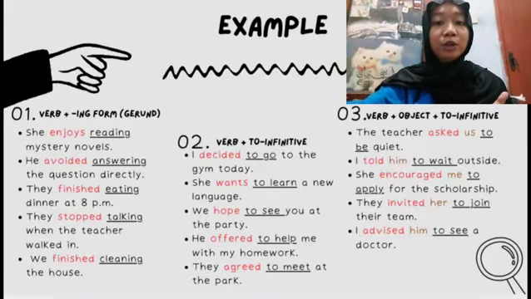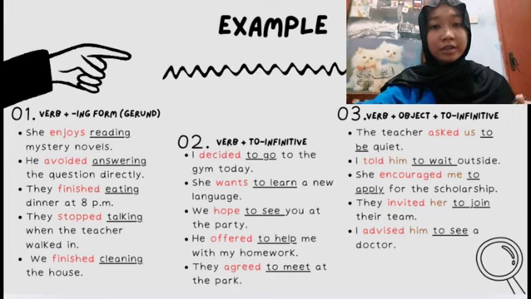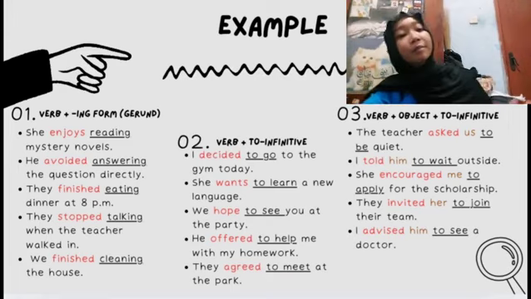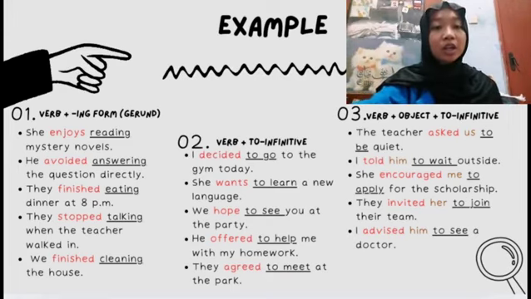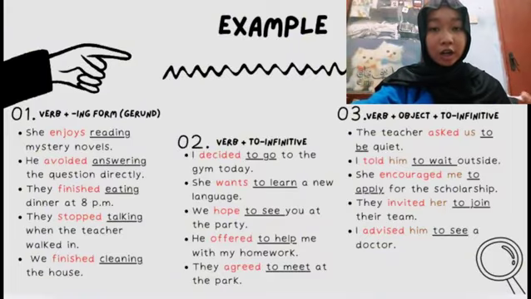Verb plus to infinitive. Example number 1 is I decided to go to the gym today. So the verb is decided. Then the to infinitive is to go. Number 2, she wants to learn a new language. The verb is wants and the to infinitive is to learn.